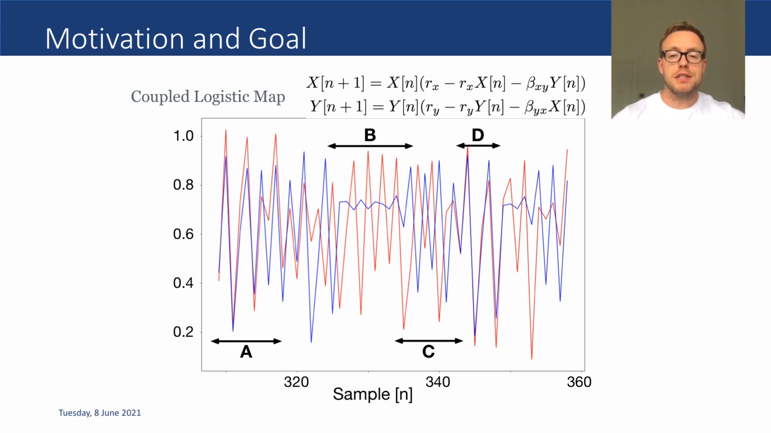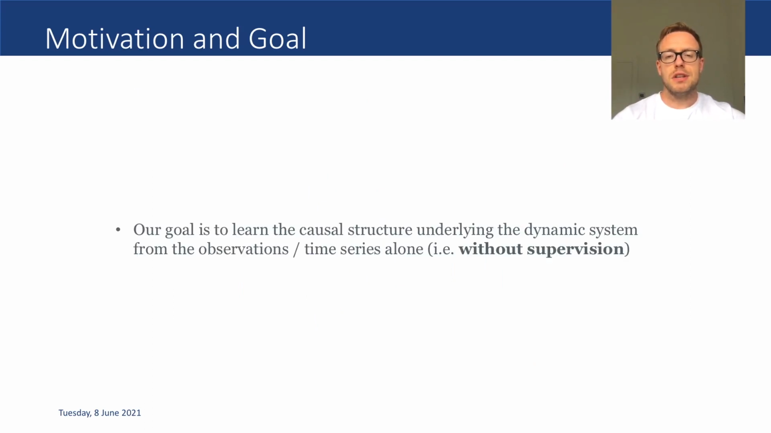Such mirage correlations come and go depending on the observation window, and mean that not only does correlation not necessarily imply causation, but also that causation does not necessarily imply correlation. Mirage correlation can be seen in this plot, where in period A the two variables are highly correlated, in B they are not correlated at all, in C they exhibit negative correlation, and in D they return to positive correlation. Our specific goal is to learn the causal structure underlying the dynamics of objects in video data using only the observations, in other words, without any supervision.